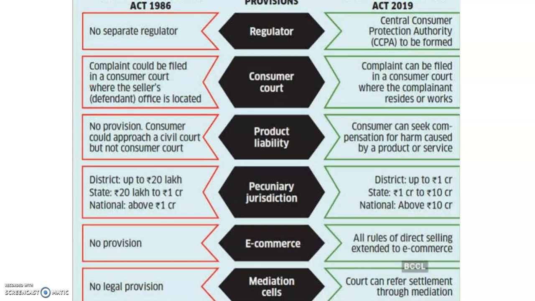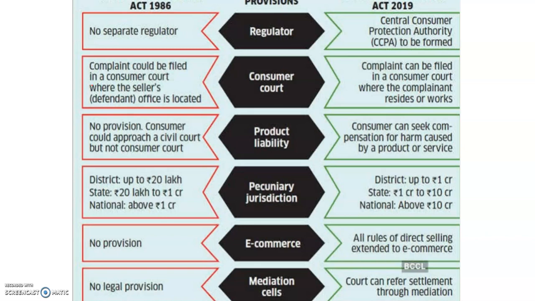Regarding product liability, a consumer can seek compensation for harm caused by a product or a service. But in the earlier act, there was no such provision. A consumer could approach a civil court but not a consumer court for any harm caused by the product or the service.